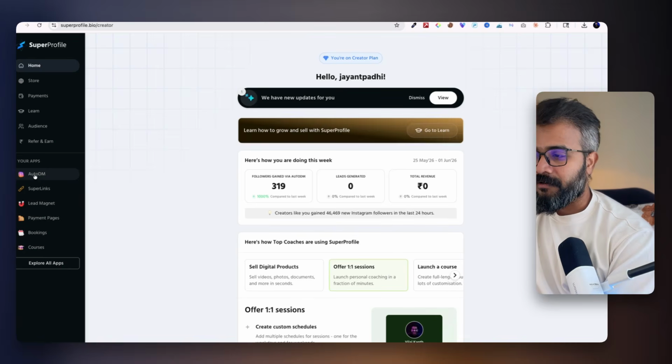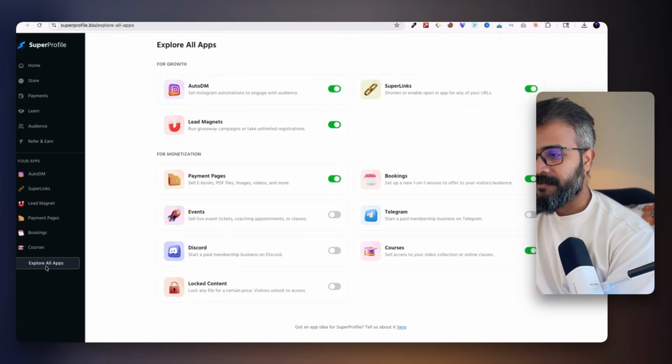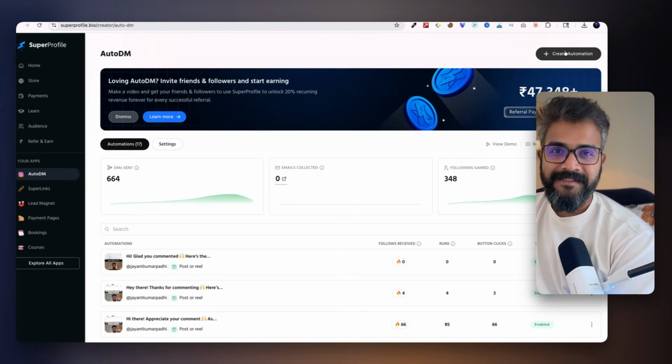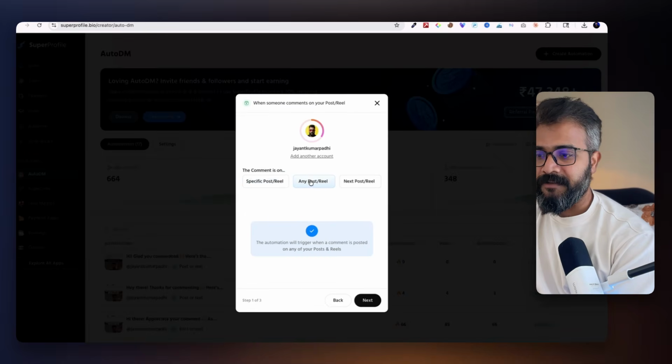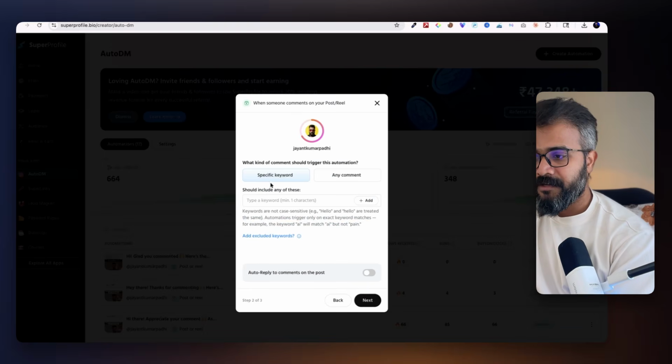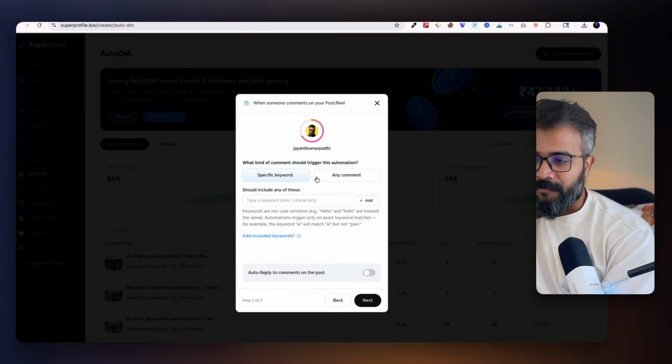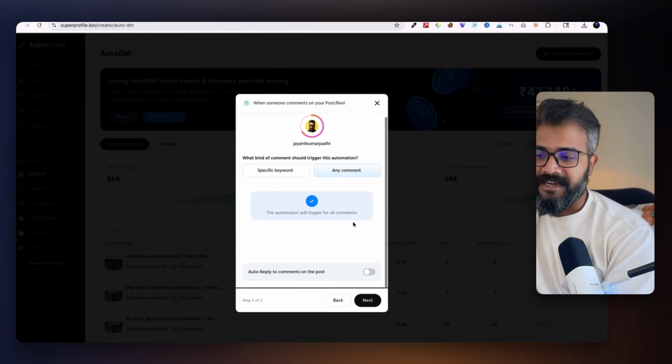So they have this auto DM feature. You click on Explorer app, just turn this one on. Now in Auto DM, you have to create a very specific kind of automation. For example, create this automation, comments on your post or reel, and any post or reel. We'll go to next. So it says, do you want them to comment any specific keywords? No, I want just any comments.